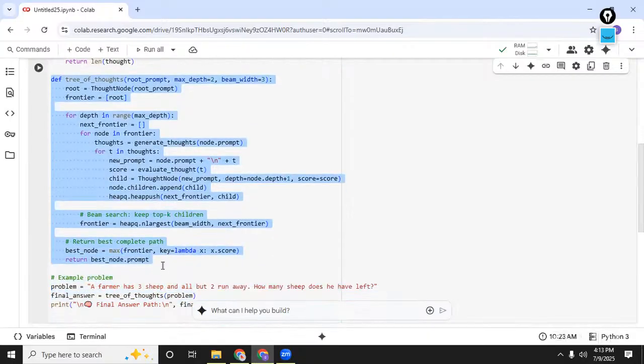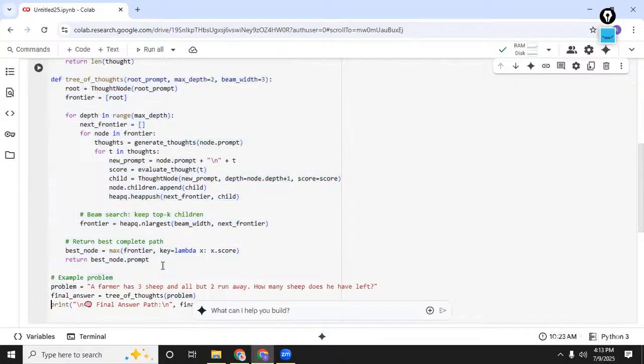It first starts with a root prompt. It will repeat for a number of tree levels. That's what the max depth parameter is going to do. For each node, it will generate multiple thoughts, score each of those thoughts, create a child node, and store them. And then finally, it will use beam search to retain only the top scoring children. After finishing this, it will pick the best final path.